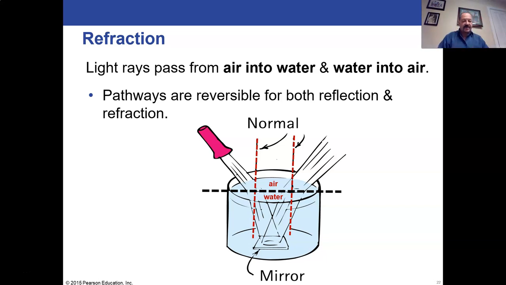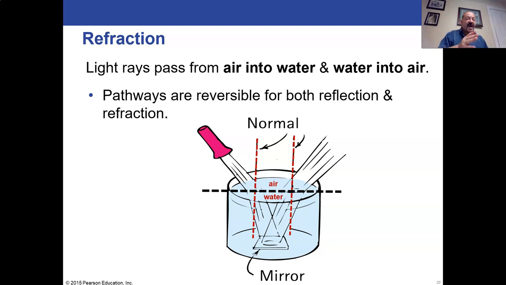we have these two vertical lines. And if we compare the angle of incidence, the first angle of incidence, this is between that first light beam from the flashlight and that normal that's there on the left. That's our first angle of incidence. And then we have the angle of refraction. And you'll notice going to water, the angle of refraction is smaller than the angle of incidence in the air.